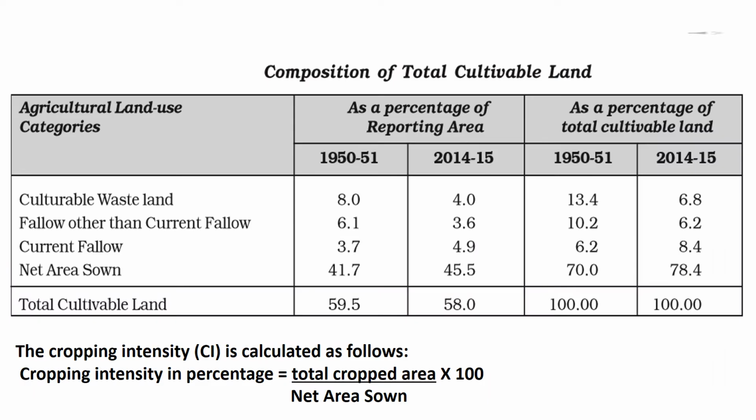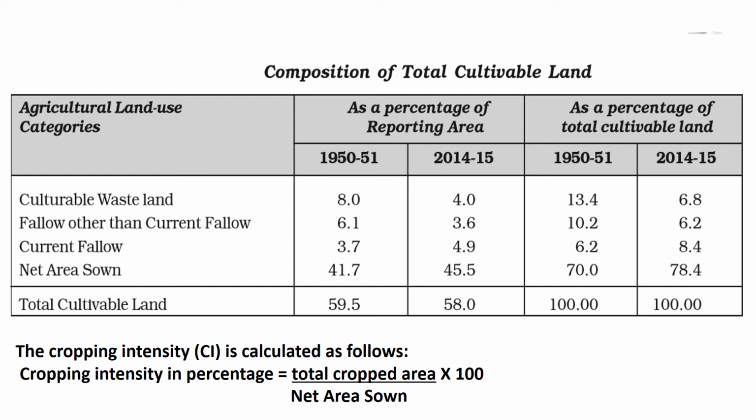An estimation of the total stock of agricultural land resources, that is total cultivable land, can be arrived at by adding up net sown area, all fallow lands and cultivable wastelands.